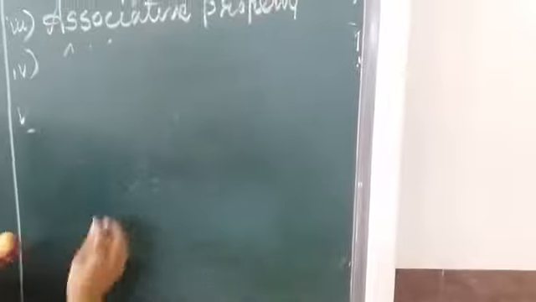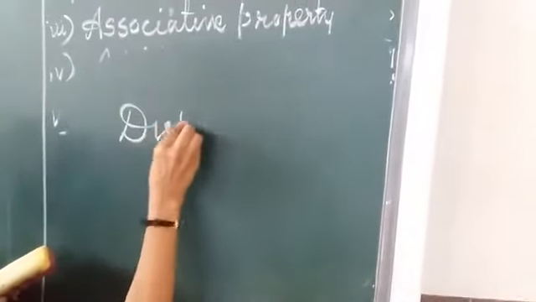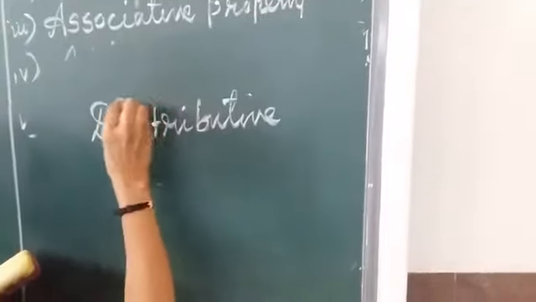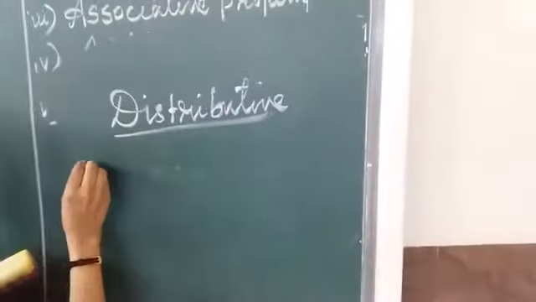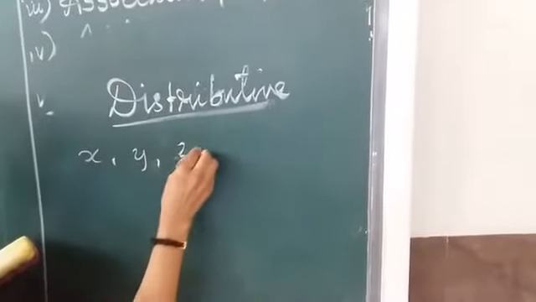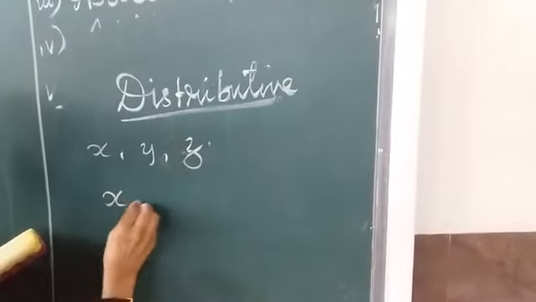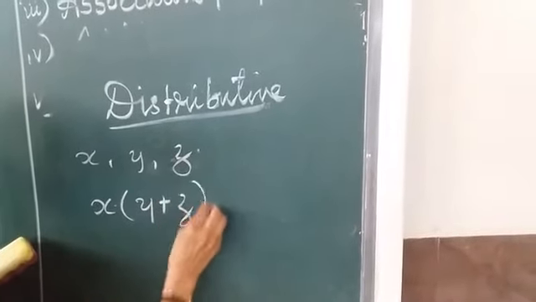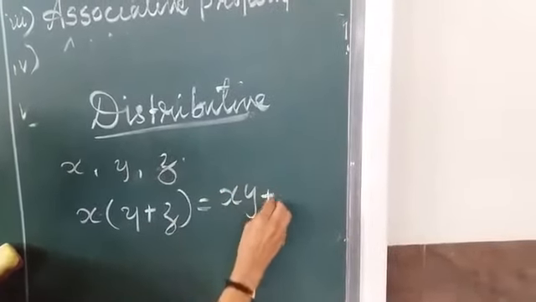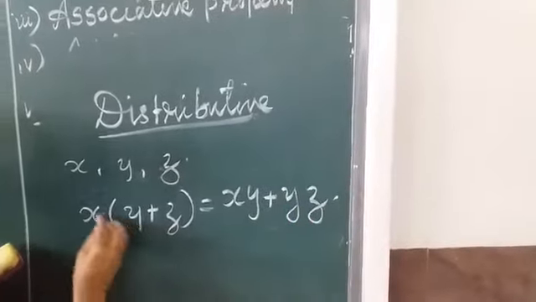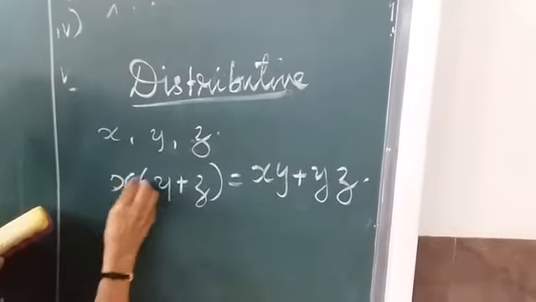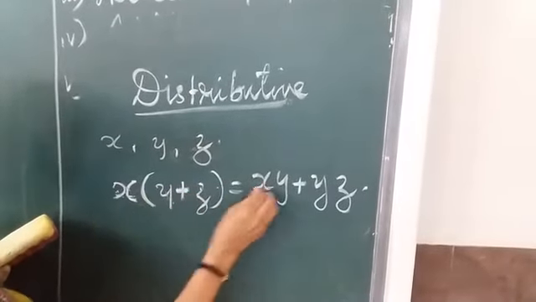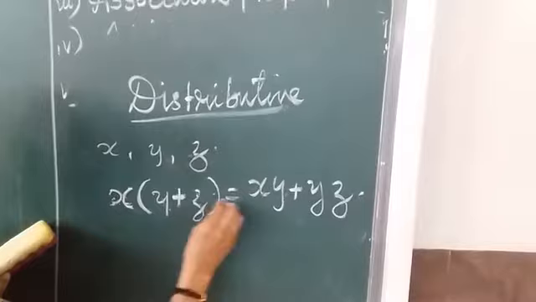Now there is one more extra property, which is distributive. Last year you learned the distributive property. If x, y, z are three integers or rational numbers, x into (y plus z) is equal to xy plus xz. That means x is distributed to both the terms inside the bracket. x should be multiplied by y, x should be multiplied by z.